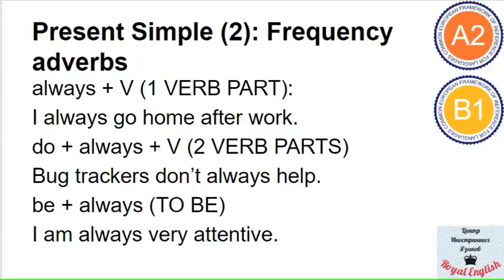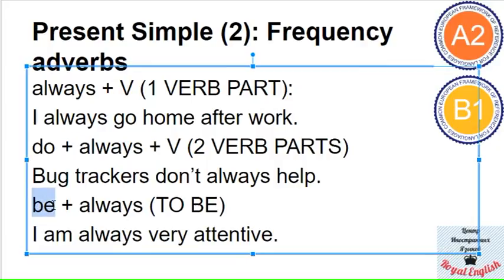So remember we have to be in the left part, and we have the verb in the right part. In the case of the right part, one verb part, if it's a positive sentence, we usually put the frequency adverb before the verb. So we get I always go home after work, not I go always home, not I go home always, but I always go home. Because go is a verb and it has just one part, not many parts, just one.